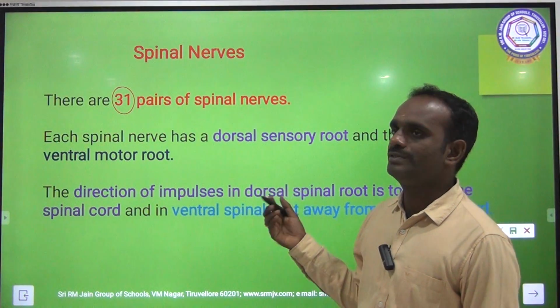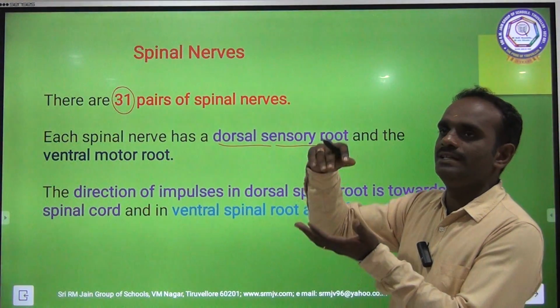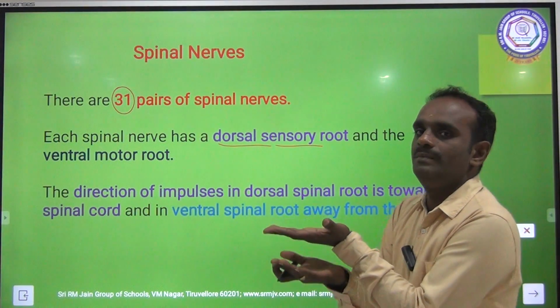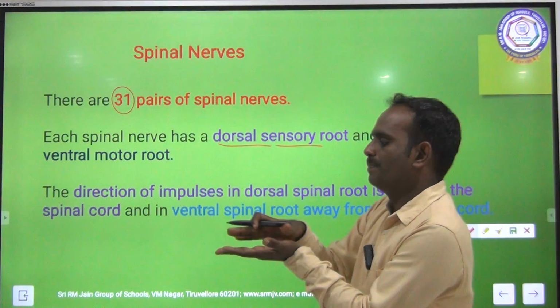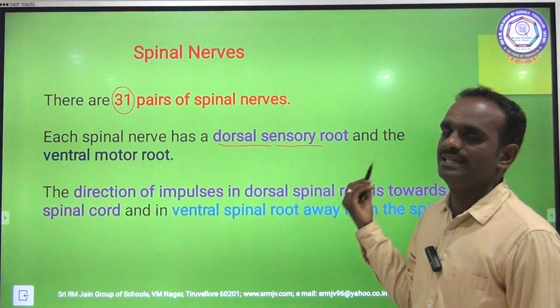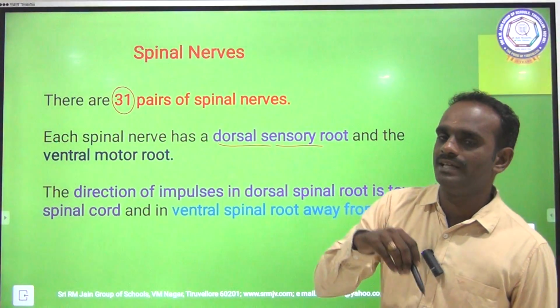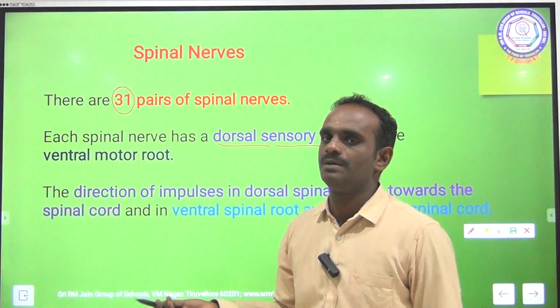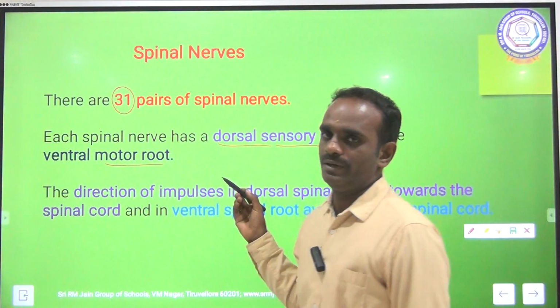Each spinal nerve has a dorsal sensory root. Dorsal means upper part, ventral means lower part, top, bottom. So the upper part of the spinal nerve is the sensory root. The sensory root transmits the impulse from the sense organs to the central nervous system. The lower part, also called ventral, is the motor root.